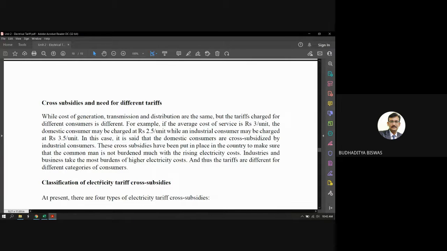Now, from the profit which is gained from selling to that consumer, some part of the profit is given as subsidy to the domestic customer, so that the electric price should not be a burden to that type of customer. And this is called the cross subsidy. It means from somewhere they are gaining something, and from somewhere they put some part of that gain to the domestic consumer, so that it should not be a burden to the consumer who is buying the electricity from them.